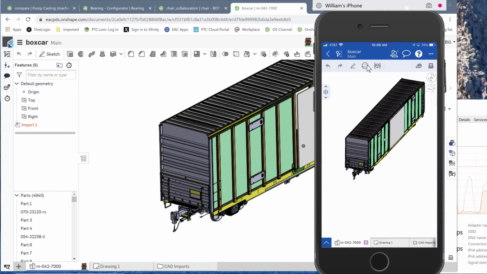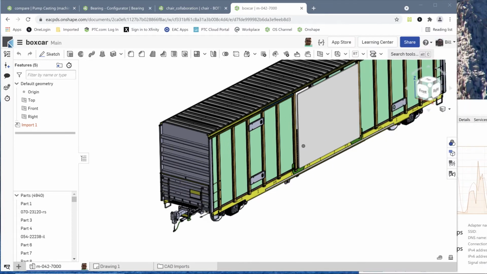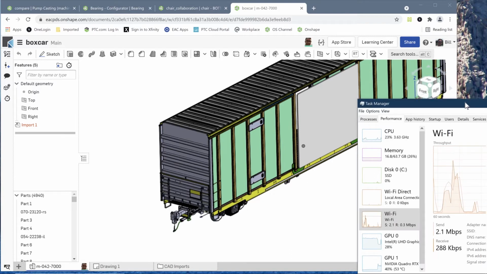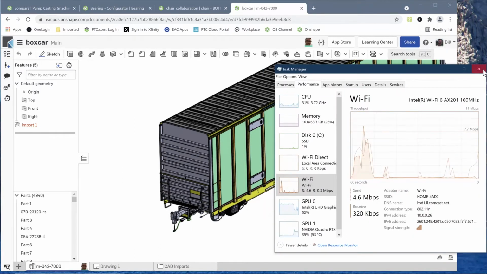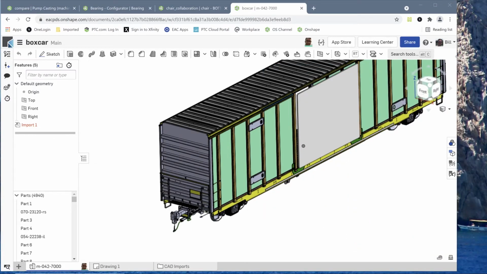So all those capabilities are there, right there on your phone, which is really nice. And it's kind of interesting that about 25% of the time, people are using their phone to access Onshape. So that was a little bit about the cloud and how Onshape works in the cloud.